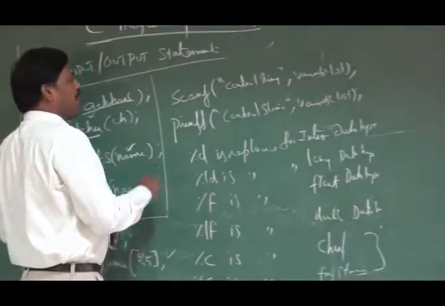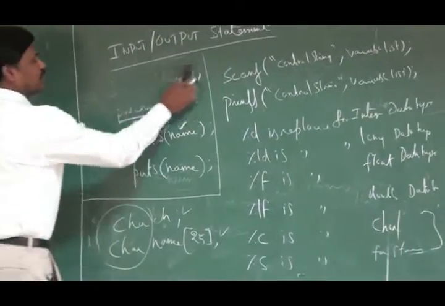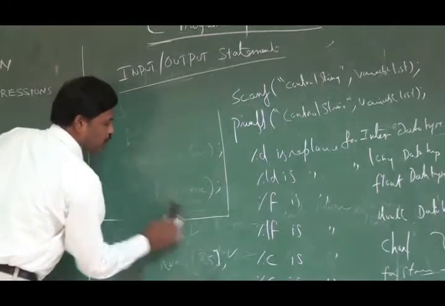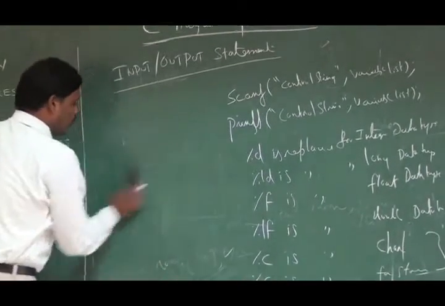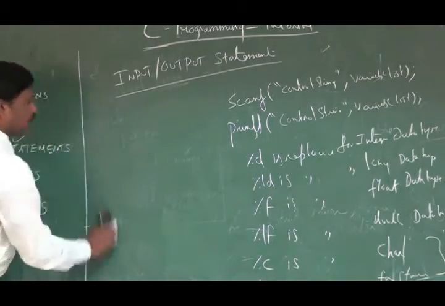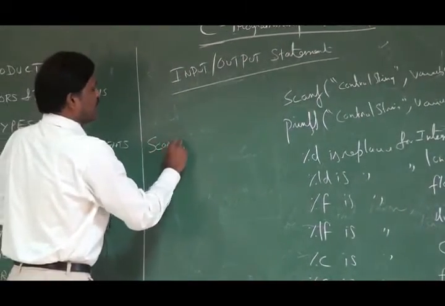Now coming back to these two functions, scanf and printf, I will explain through a simple example which helps you understand how input of different data types is received through the scanf statement.